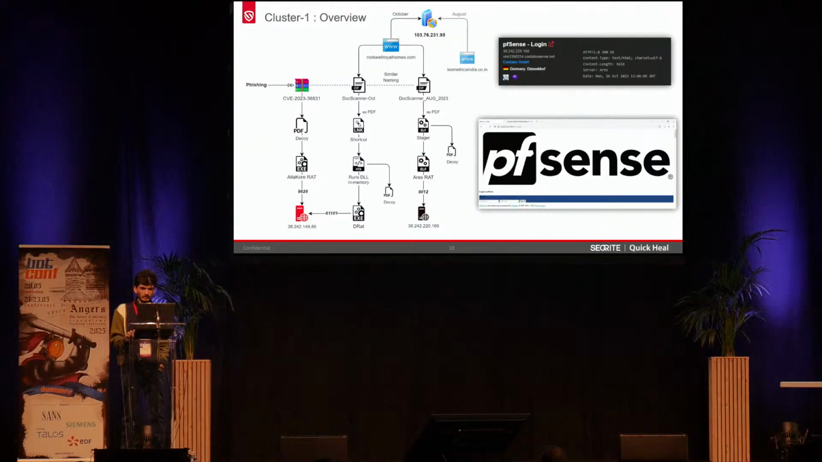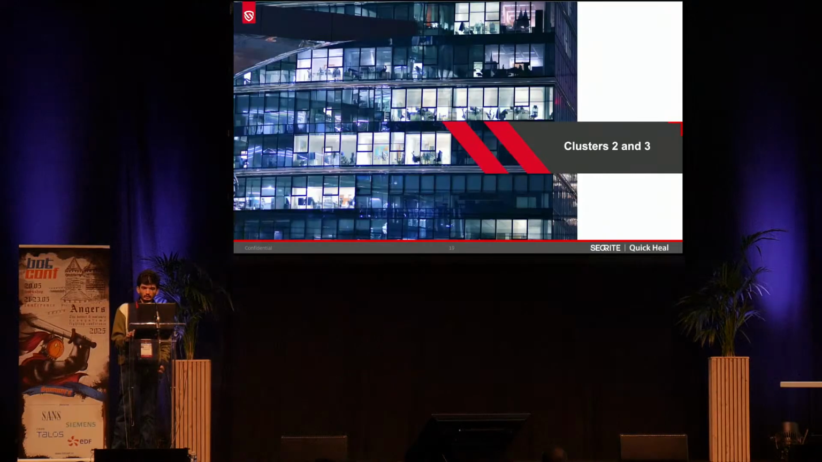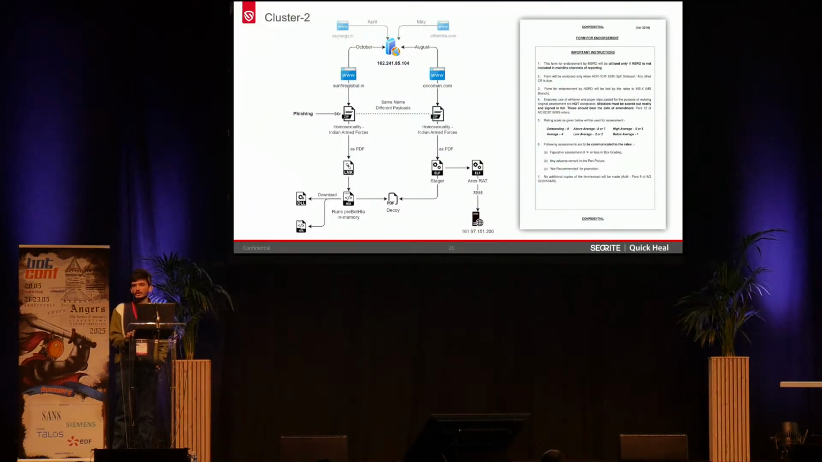So this is the overview of the first cluster, where it was targeting both Windows and Linux-based platforms, and at the same time exploiting this WinRAR vulnerability. And it was also observed that pfSense was being used for hosting this arisrat C2 communication. So moving on to clusters 2 and 3, these are almost the same. I would say there is a little bit of difference with the Windows-based payloads, whereas the Linux-based payloads are almost the same.